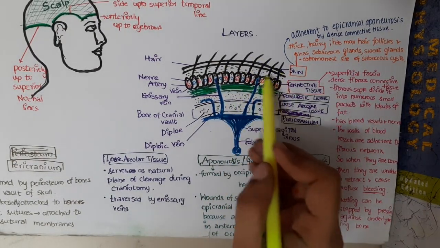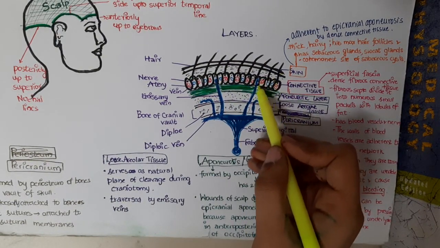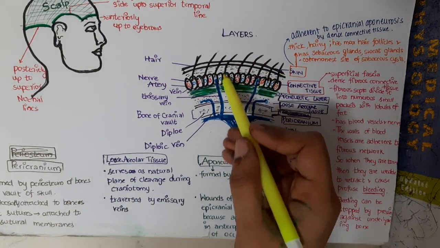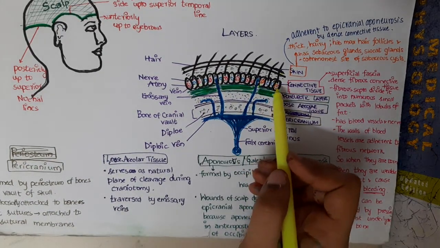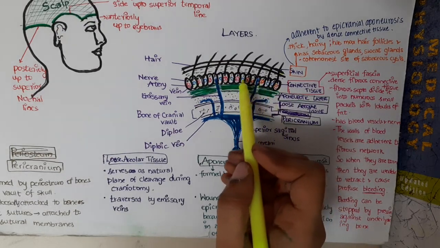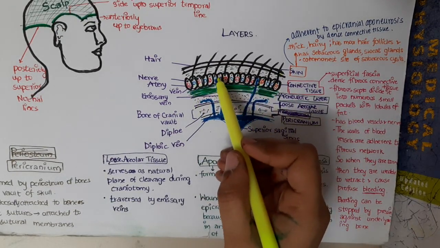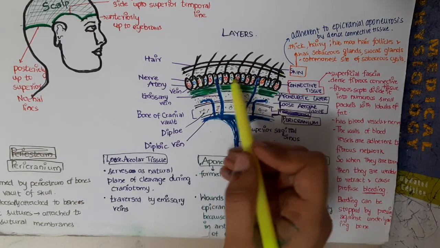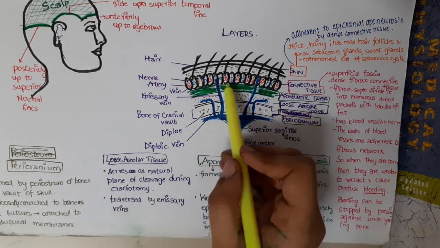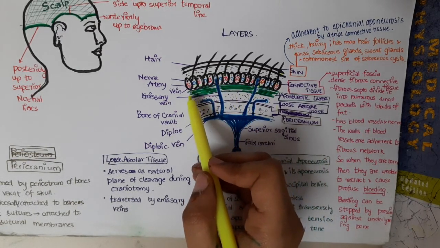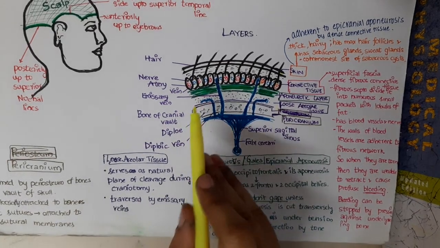Then the second layer is this connective tissue. This connective tissue is divided into many septa. You can see different septa which are present in the connective tissue. This connective tissue is a superficial fascia and dense fibrous connective tissue, separated by numerous septa which divide the whole connective tissue into small pockets of fat, and in each pocket of fat there will be a blood vessel, a vein, and also a nerve.